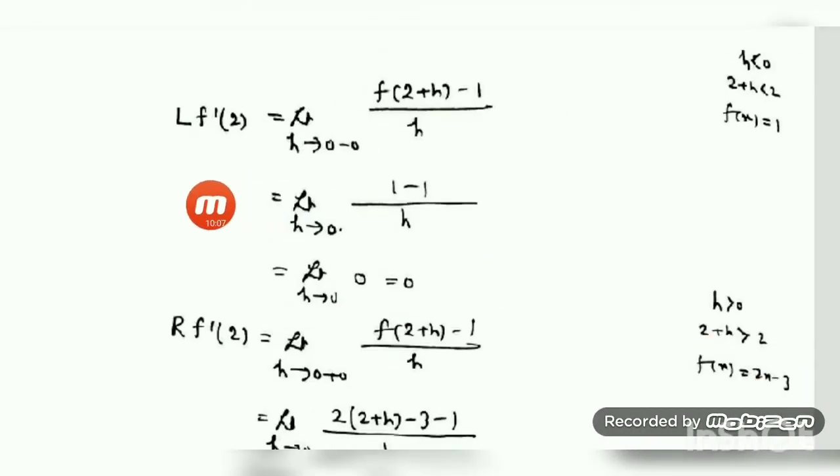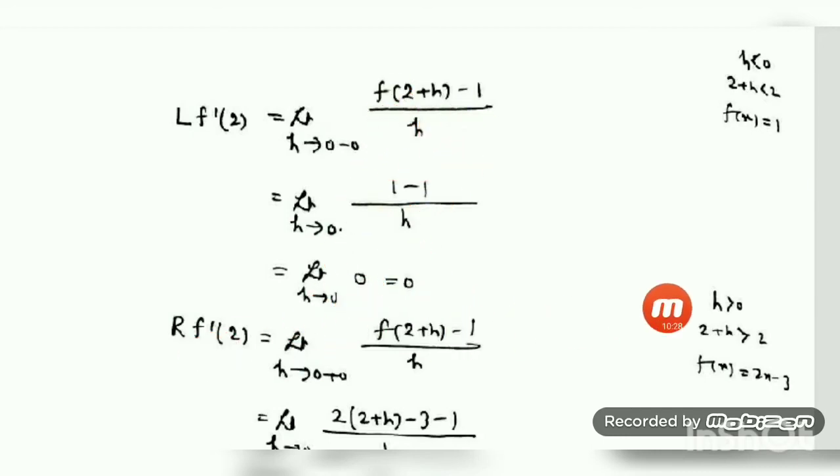So let us proceed now. Here I have considered the left hand derivative at 2. Limit h tends to 0 minus, so h is less than 0. Our aim is to get 2 plus h, so I just add 2 on both sides. So 2 plus h will be less than 2. For x less than 2, the function is defined by f(x) equal to 1. So f of 2 plus h will be equal to 1. 1 minus 1 by h, so it will be 0.